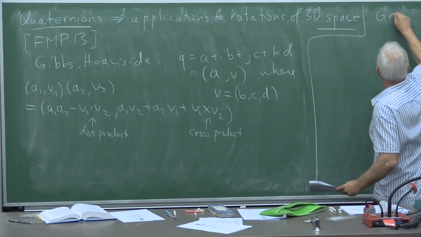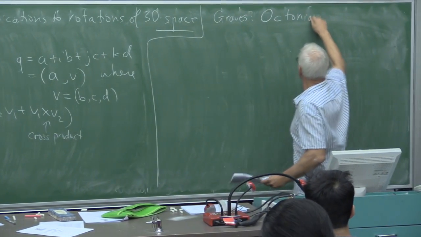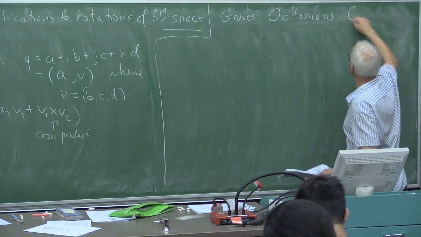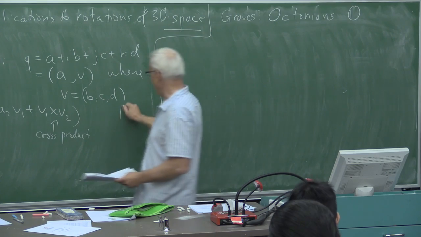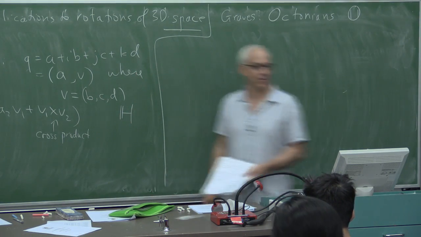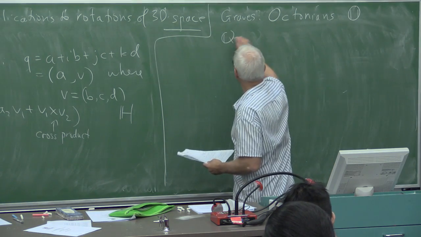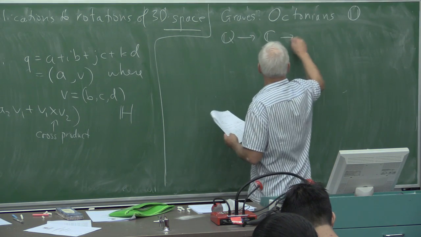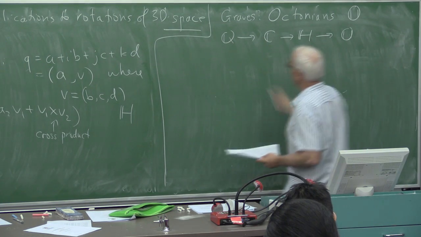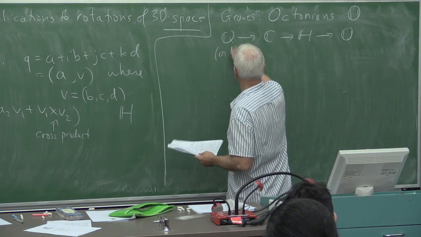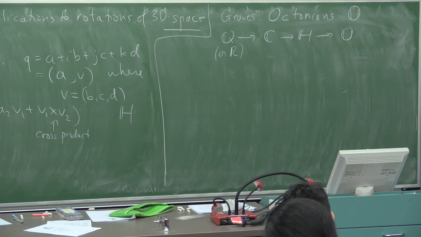These things are called octonions, and they're usually denoted O. By the way, quaternions are usually denoted H in honor of Hamilton. Okay. So we have this system R, C, H, O, if you believe in real numbers, which I don't, but you no doubt think you do.